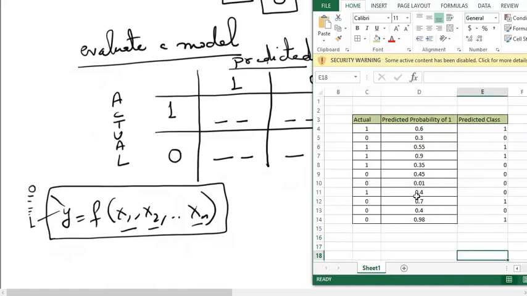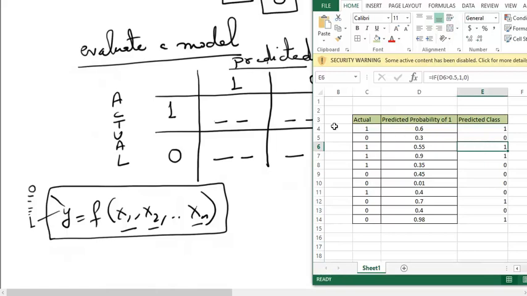Okay, so actual zeros, actual ones and predicted ones. I have an actual one here, and this is also a predicted one, so this will be a count for me. I'll count this as well because it is an actual one and I have predicted a 1 here.